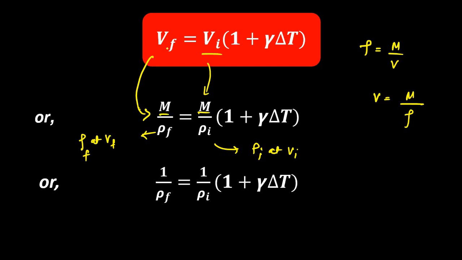So we have substituted Vf with m by rho f, Vi with m by rho i. Mass is constant, it cannot be changed. And we have taken 1 plus gamma delta T common.